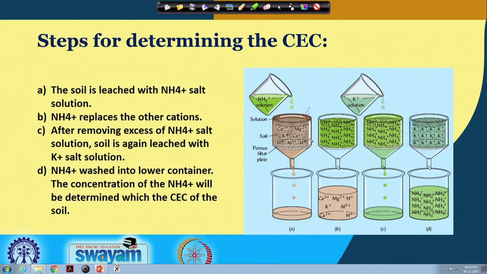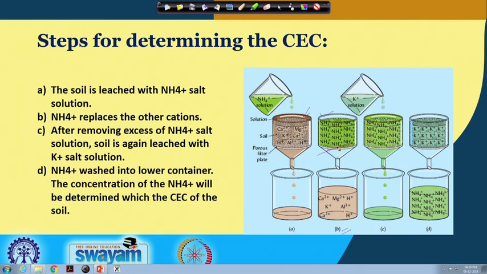So, these cations are getting replaced by ammonium cation, and as a result of that, in the second step, you see in B, all the cations are coming into this leach solution, and ultimately all the exchange sites of the soil will be occupied by this ammonium cation. Now, in the second step, you can see all the soil has been saturated with ammonium.